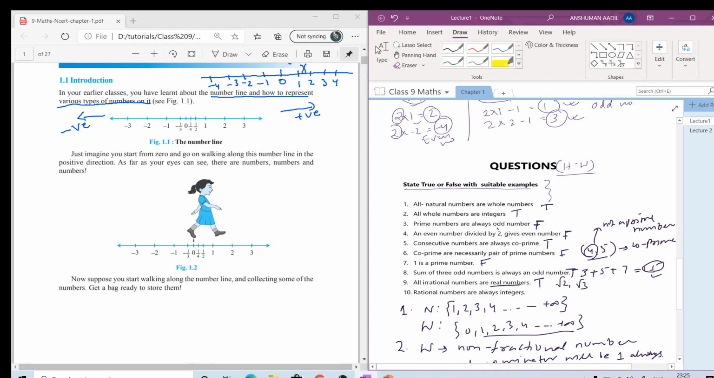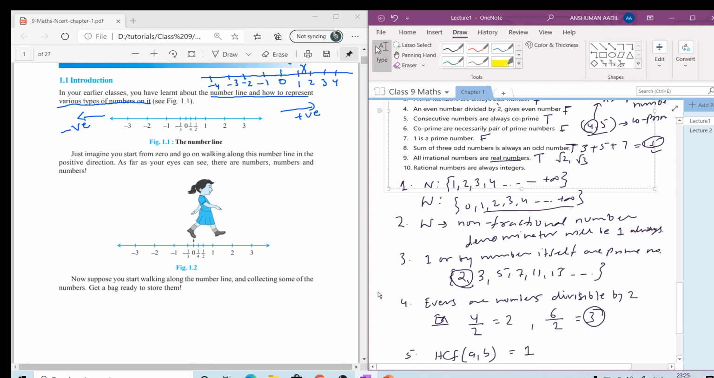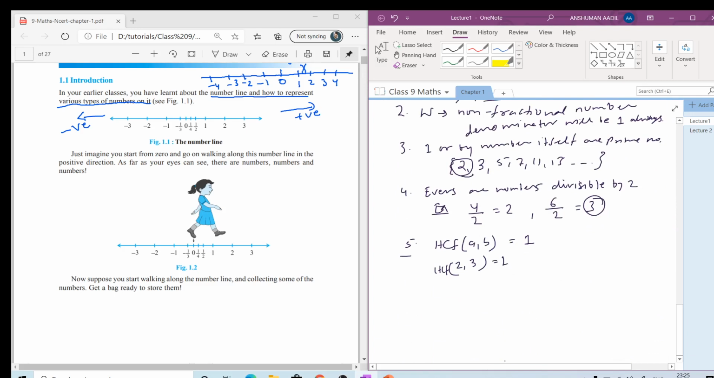Rational numbers are always integer. So what are rational numbers? First of all, we read in our last lecture, what are rational numbers? We'll write here. What are rational numbers?